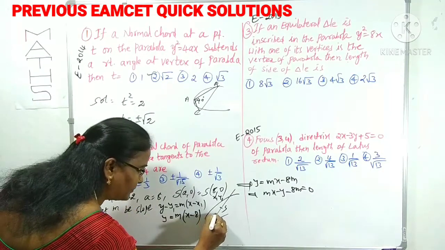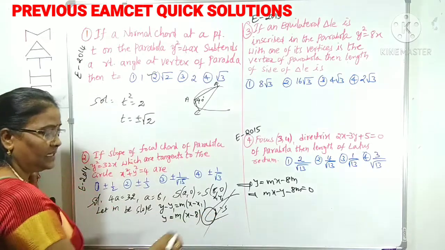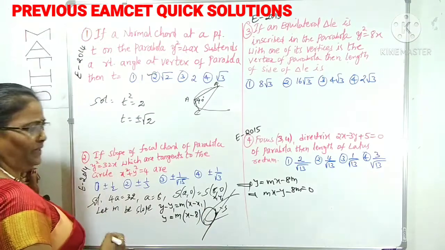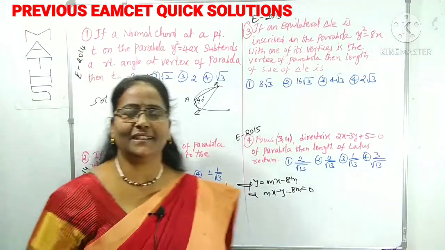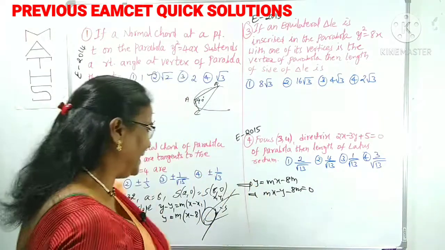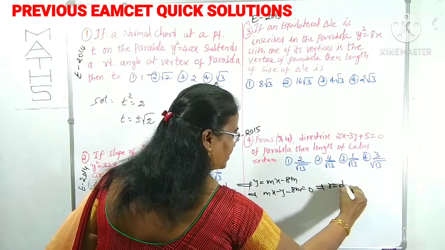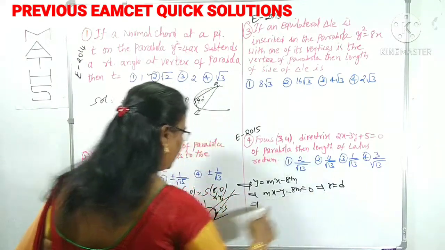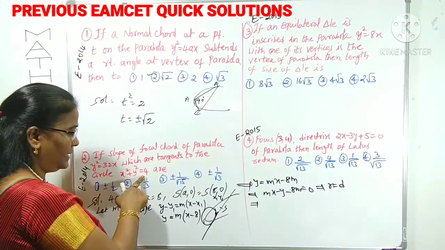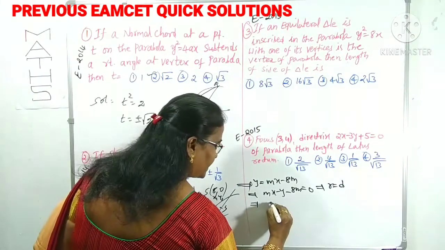It will be like this. The center is at 0, 0, and the radius is like this. The circle touches this line. What is the condition? If any line touches the circle, you know very well what it is: r is equal to d. Since the line touches the circle, we can use the condition r is equal to d. What is r? r is clearly the radius of the circle. From r square is 4, r is 2. Yes, 2 is equal to